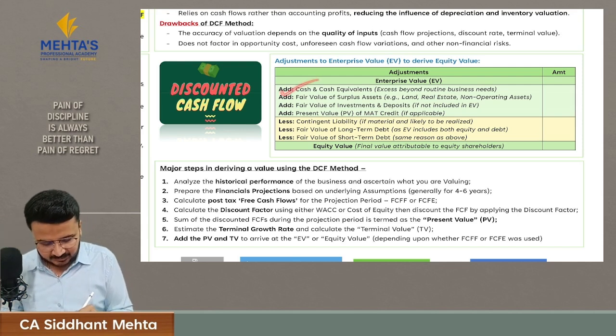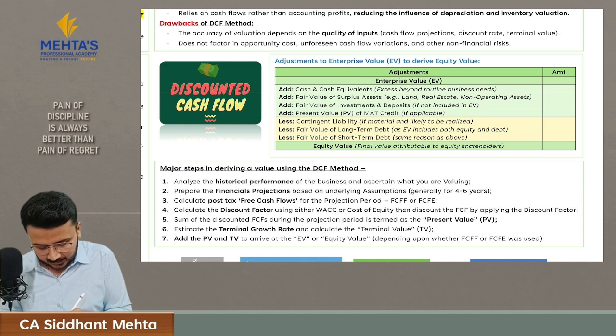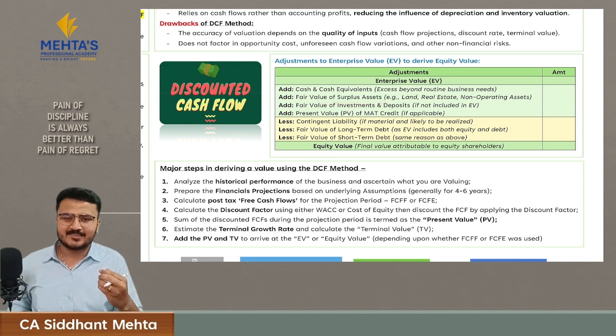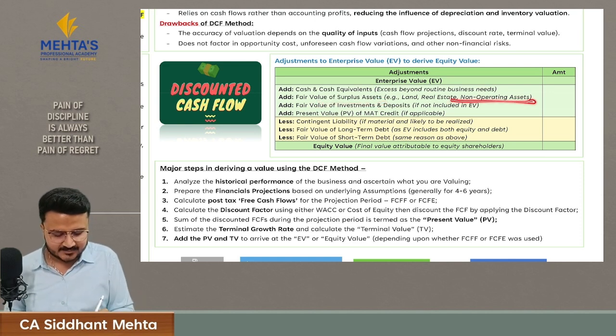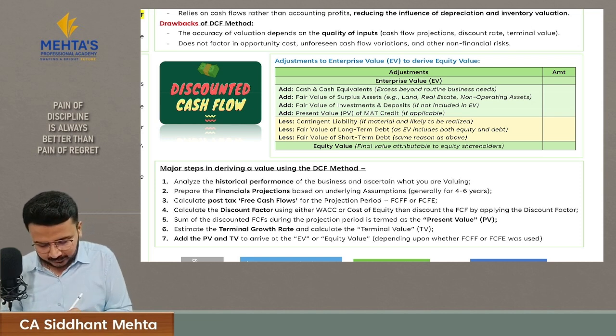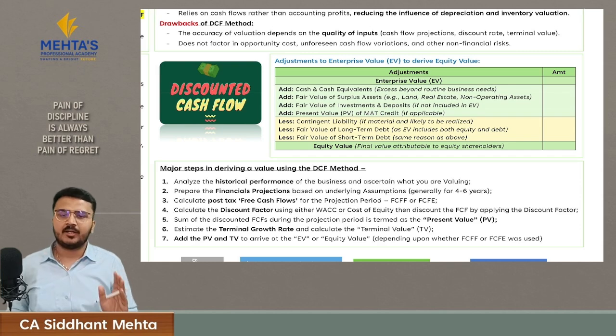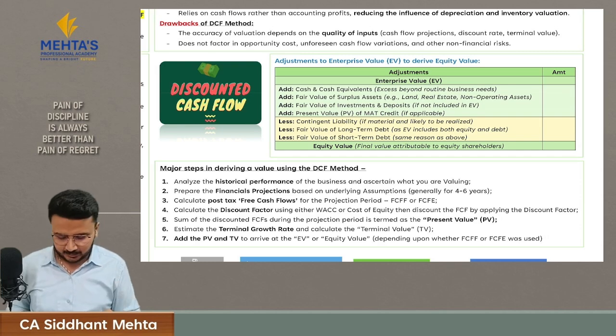Like cash and cash equivalents, the surplus cash which is there with us, which is beyond our routine business need. Then we will add the surplus assets. These assets are your non-operating assets which are not helpful in your core activities. Then we will take fair value of investments and deposits. These are the investments and deposits which are not part of your core business. That means they are a surplus in your business that will go to the calculating of equity value.